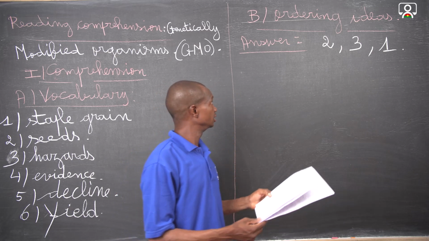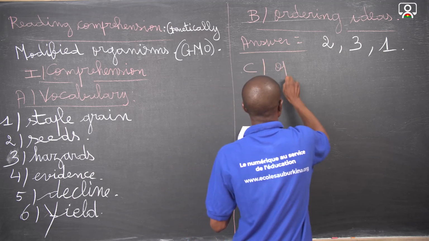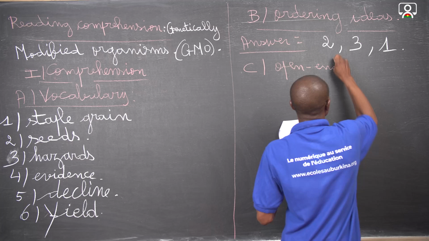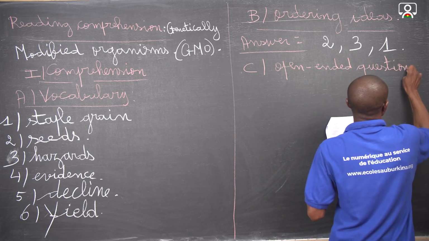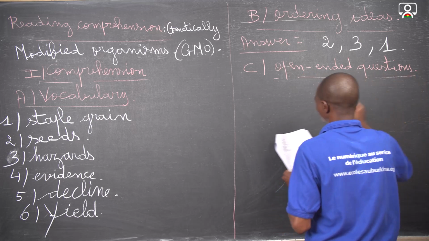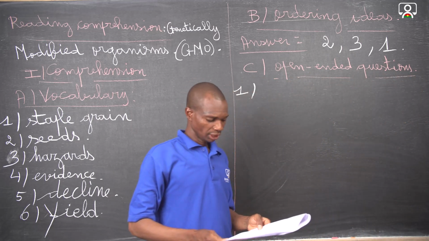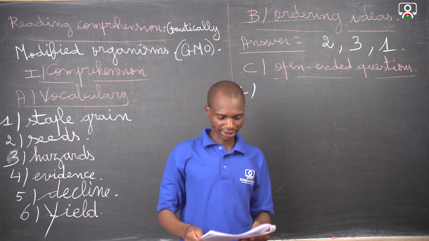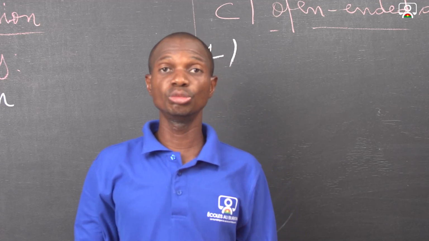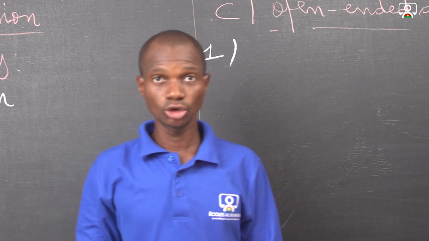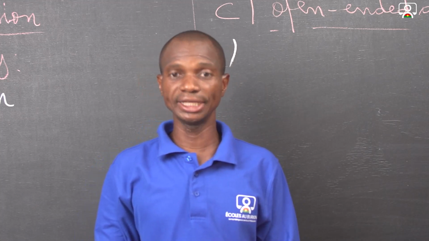Now let's deal with the big C. The big C is open-ended questions. So for the open-ended questions, let's first read the question before giving the answer. Question number 1. According to the text, what was the first objective of making genetically modified crops?